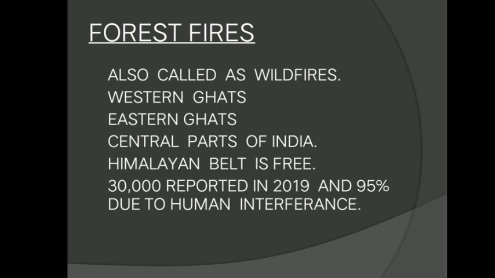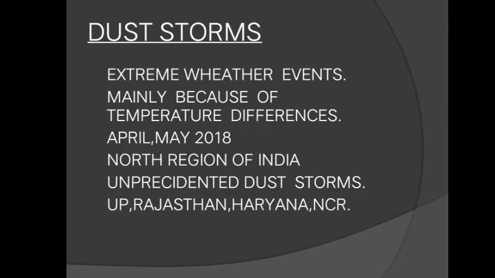In 2019 we had almost 30,000 forest fires reported in the country, and out of that 95% were human caused. And the next one is dust storms. These are basically an example of extreme weather events caused by meteorological events. These are mainly caused because of pressure differences and temperature differences.